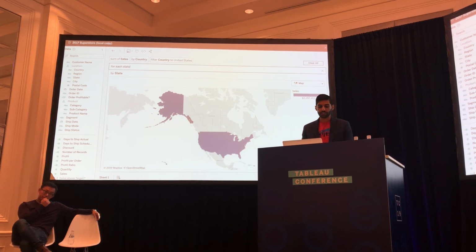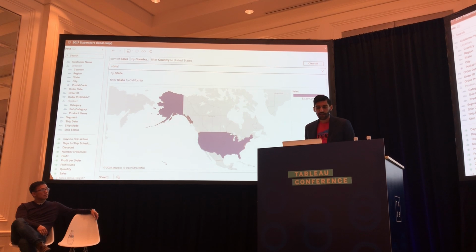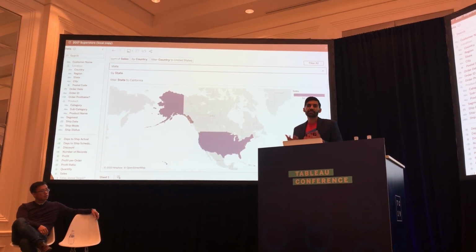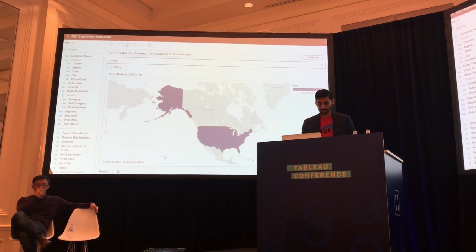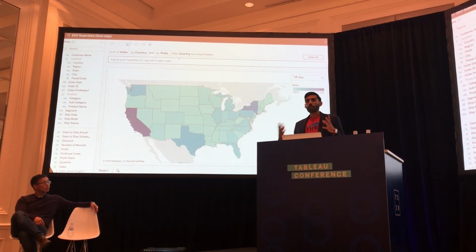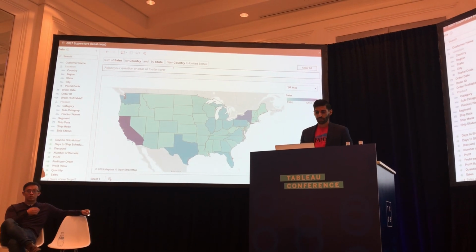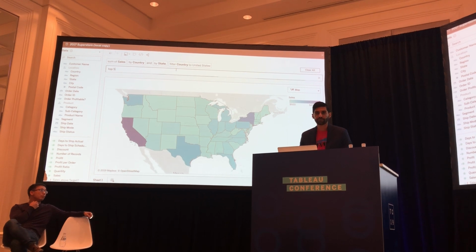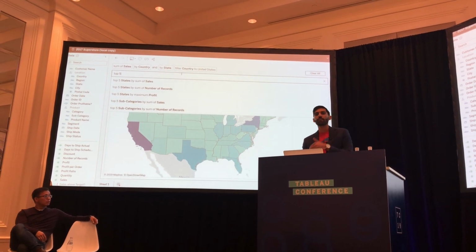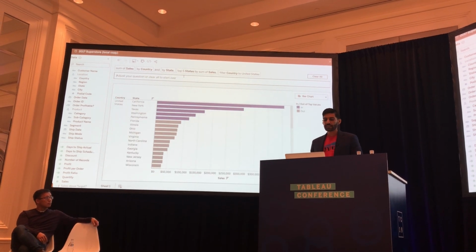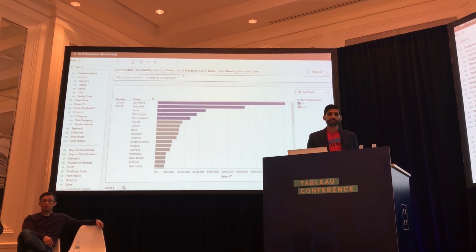the variance that you can expect in terms of how people ask questions. So here I've asked for each state, but I may be very underspecified and just type in state. And you can see that there's a lot of different ways I can ask that same question, and we can derive that intent to make sure that it's successful. So now we've broken the sum of sales down for each state in the United States. Great. What if I only care about the top 5? So let's rank these states. And so I'm asking another follow-up question of just the top 5 states. And we can see the top 5 states in the set and all the other states out of the set.